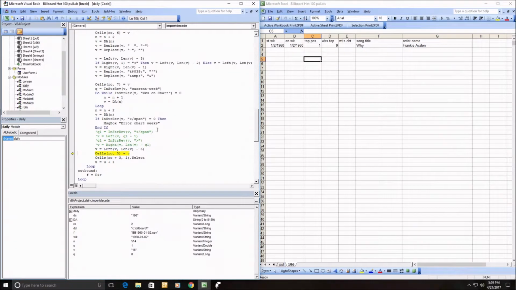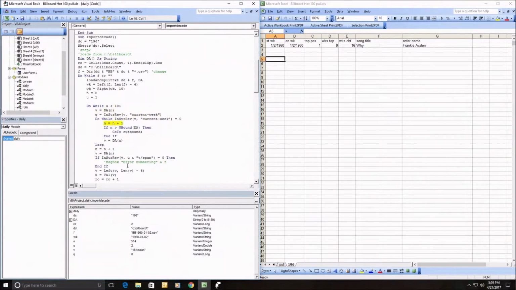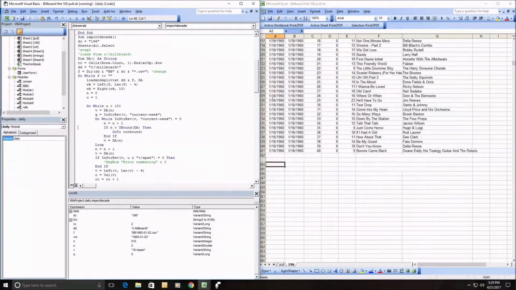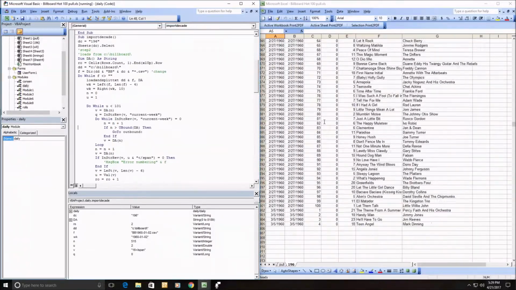In other words, I don't think he's going to be on 16 times, but as I get further down the list, he would be on like 16 times if I had started earlier or later. So I get a couple years out, and I'll strip those out later. But for right now, we're just going to run this routine here, and we'll just see what happens, and it's going to pop up.